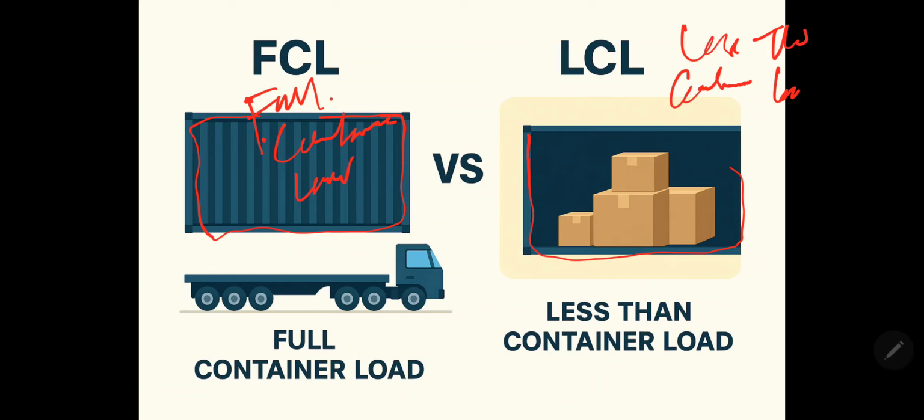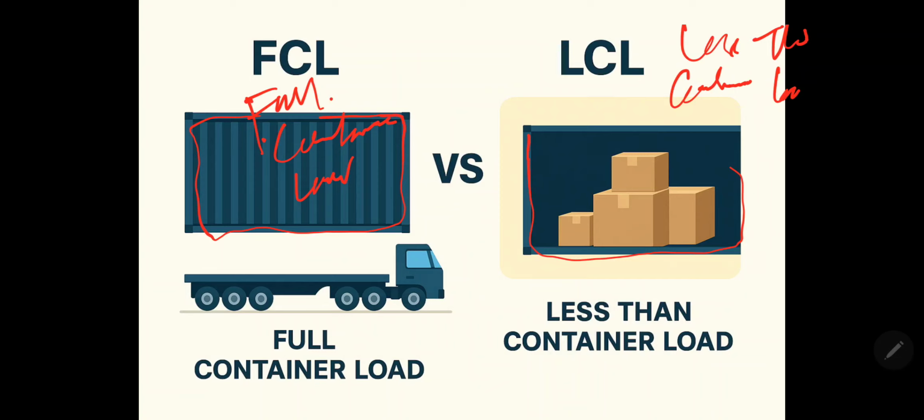If you have enough cargo volume to fill most or all of a container, for example 20 feet or 40 feet. Next, if you want faster transit, because the container goes directly without waiting for consolidation.